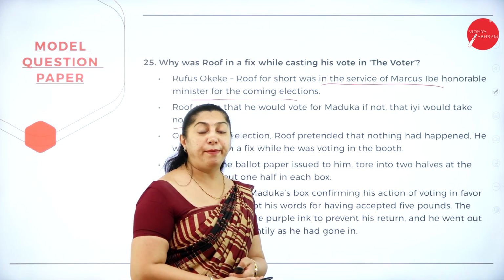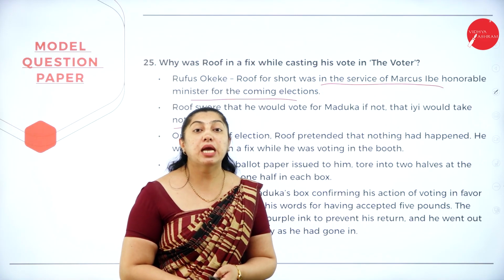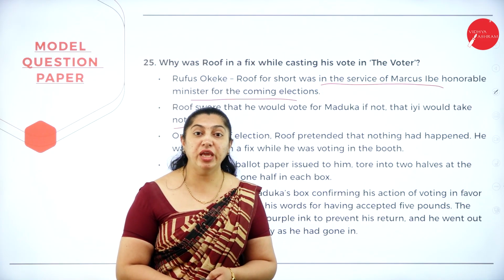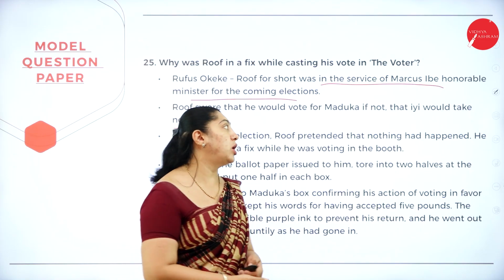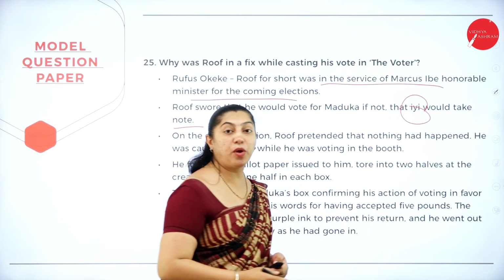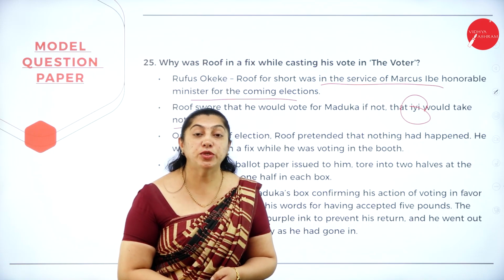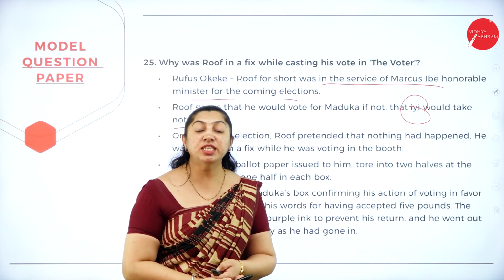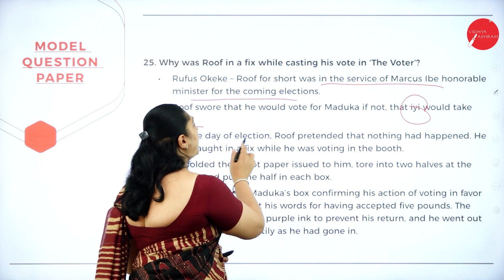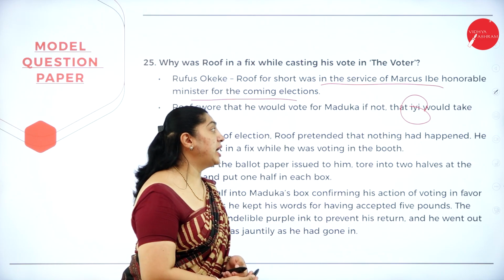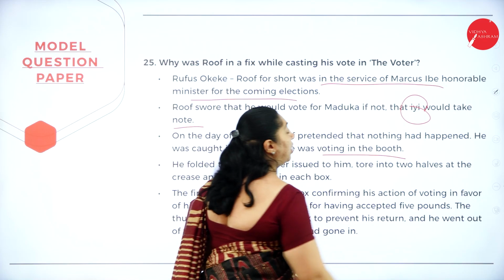So here, what happens during the time of the election? A person from the opposition party comes and bribes Roof by giving him 5,000 pounds. He takes the amount and he promises on the God, that is, the eye is a God. He promises on the God saying that he is going to cast his vote for the opposition party. So now it is the time to cast his vote. So what is he going to do now? On the day of the election, Roof pretended that nothing had happened. He was caught in a fix while he was voting in the booth.